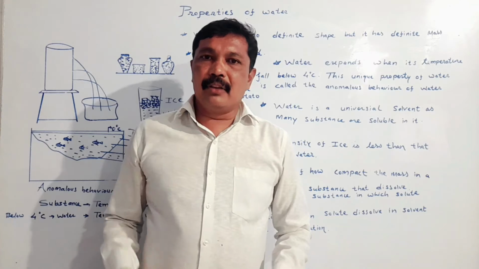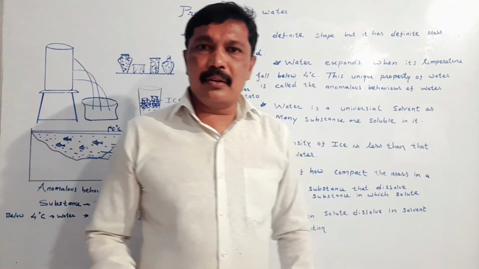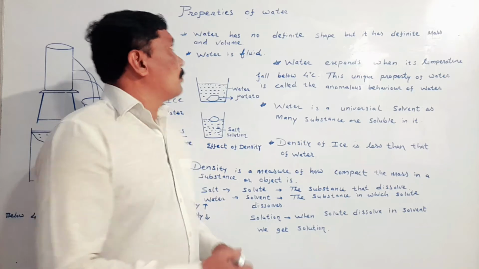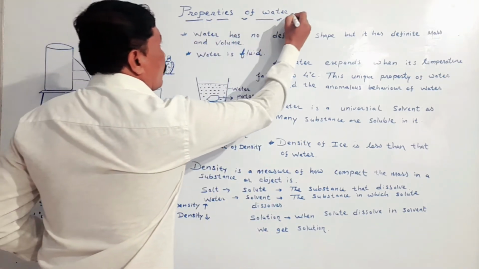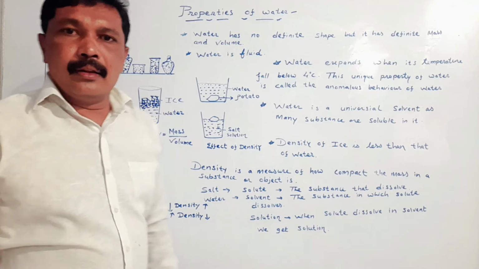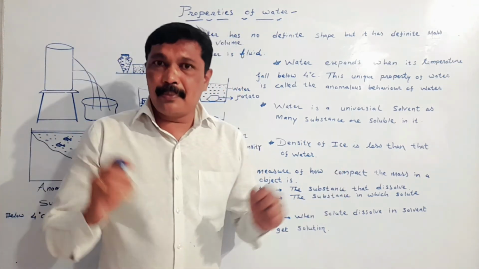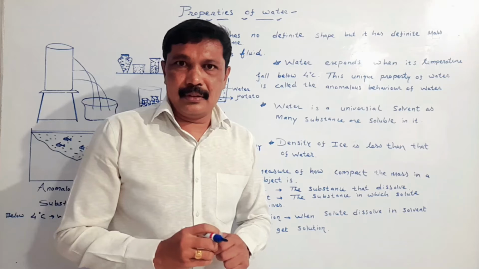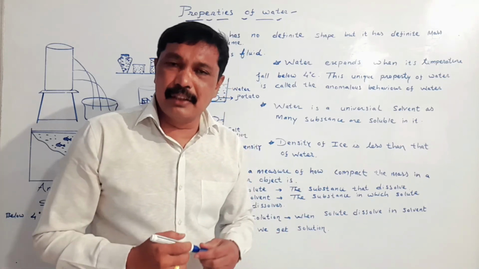One more time, we'll have brainstorming and then we will stop. My dear student, we are studying properties of water. If we take vessels of different shape and fill them with water, the water will take all the available space inside the vessel.